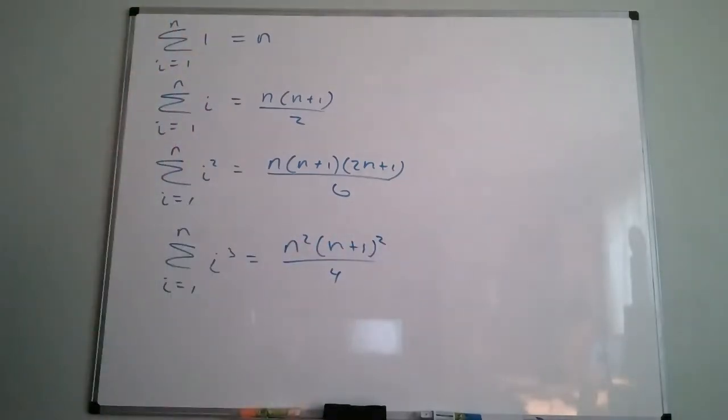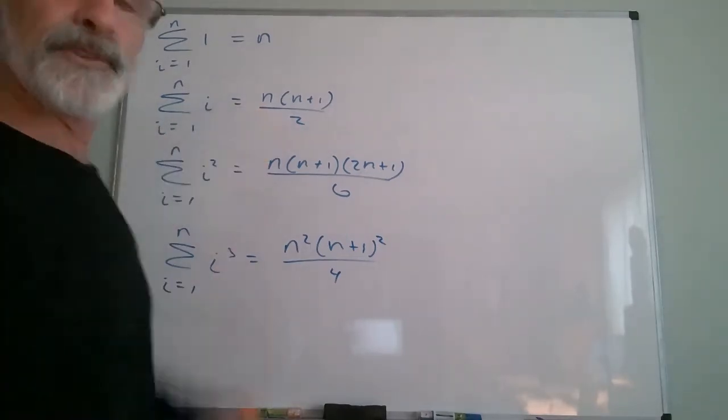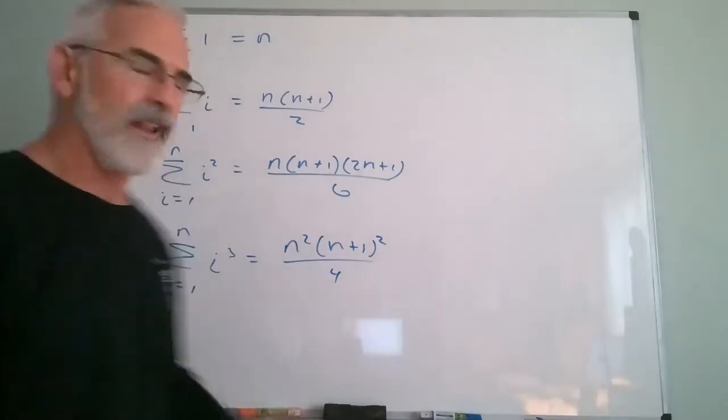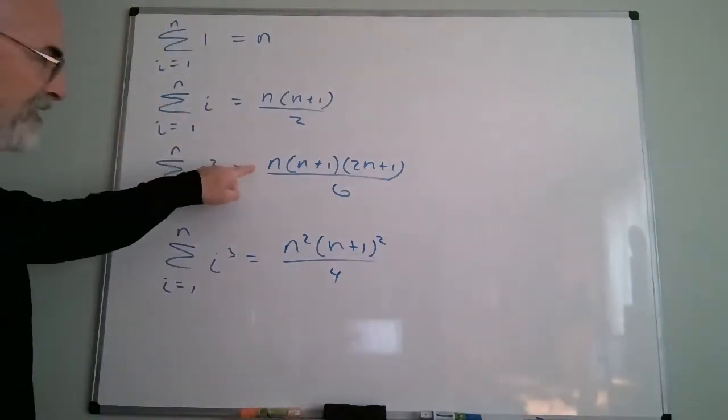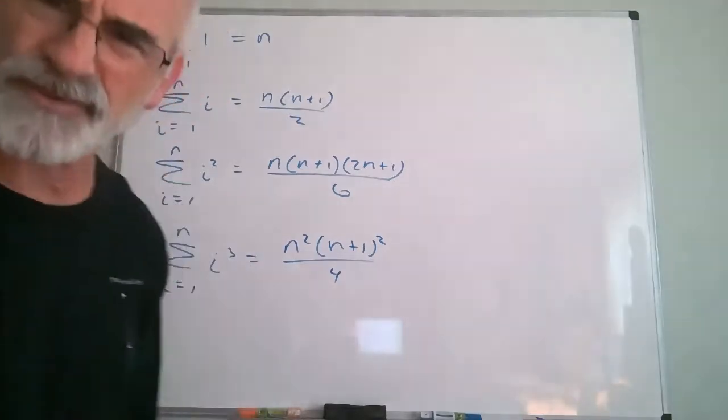Okay, these are summation formulas that are very, very useful. This one is very easy to derive. Sometimes it's referred to as Gauss's formula. Okay, but to derive this and to derive this, I mean, think about that for a moment, how ridiculously difficult